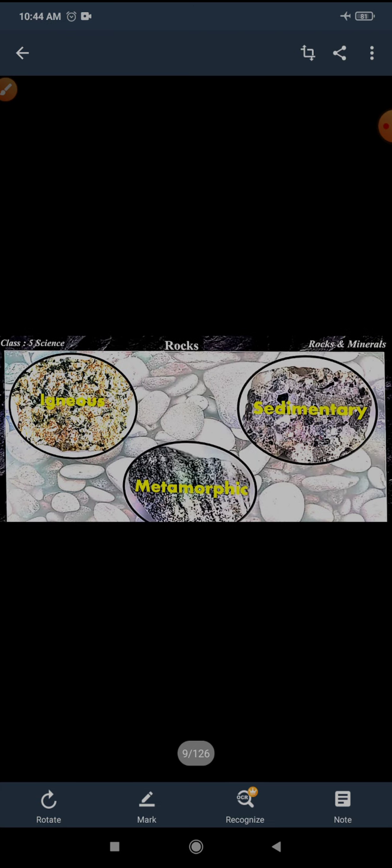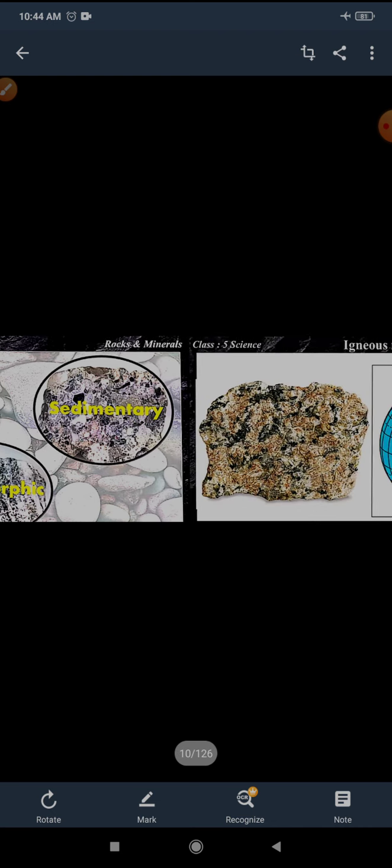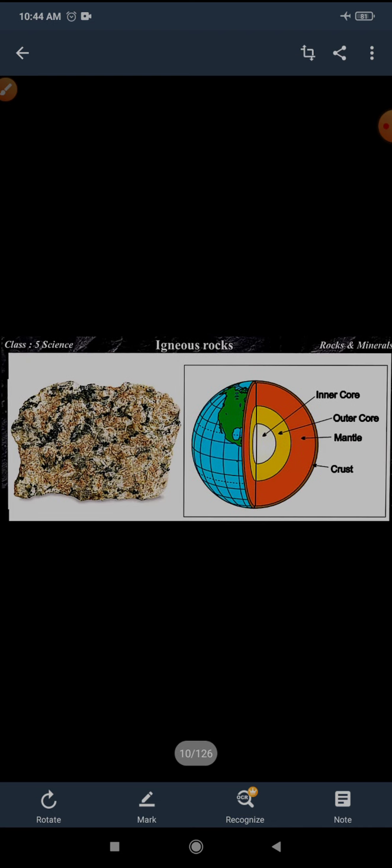We have studied the three types of rocks, that is igneous, sedimentary, and metamorphic, depending on the way they are formed.